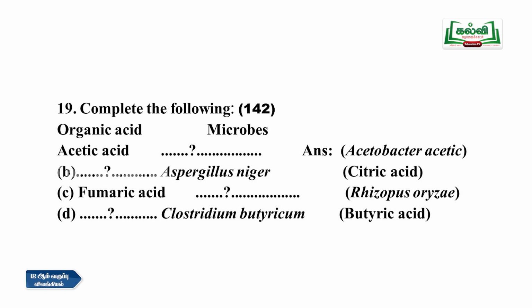For acetic acid, the microbe which is producing acetic acid is Acetobacter aceti. And for Aspergillus niger, they can give first the microbe and then the organic acid, or they can give the organic acid and ask the microbe. Any of the things they can ask. If the microbe name Aspergillus niger is given, the organic acid produced is citric acid. And if it is fumaric acid, the microbe producing that is Rhizopus oryzae. And if it is Clostridium butyricum, it produces butyric acid.